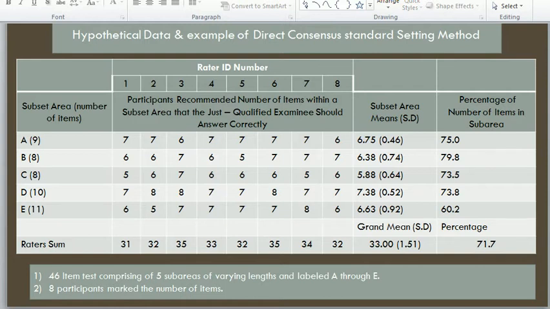This is a set of items, a group of items.